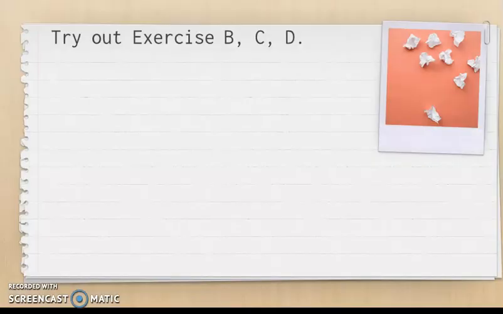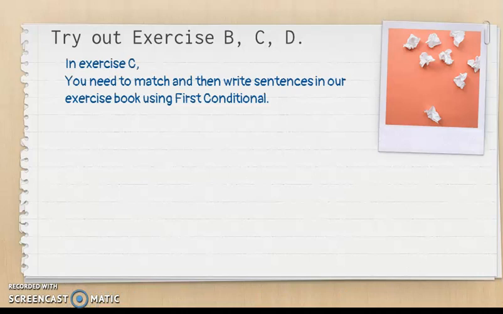Now I want you to try out exercises B, C, and D. For exercise C, you need to match and then write sentences in your exercise book using first conditional. Do you still remember what first conditional is? First conditional, we normally use present tense to indicate facts or general truth.